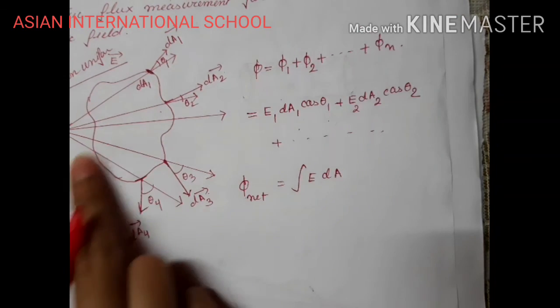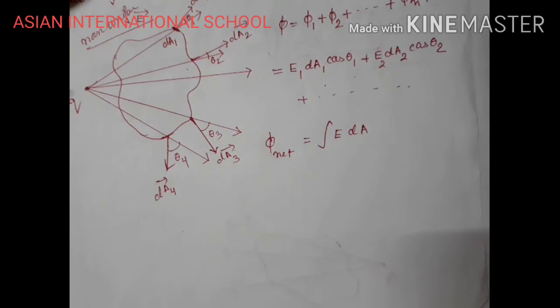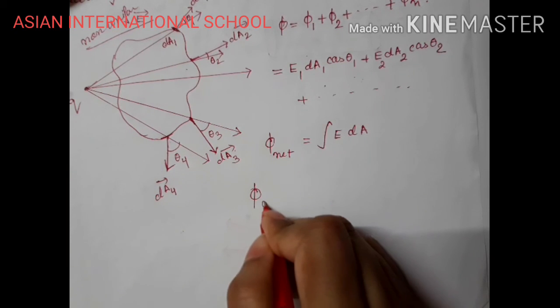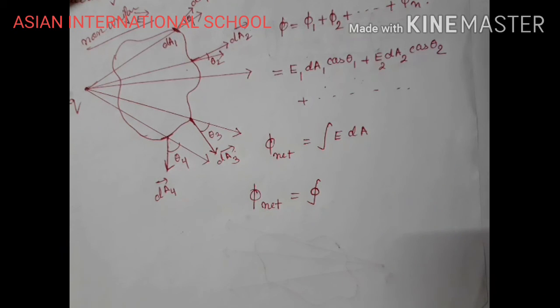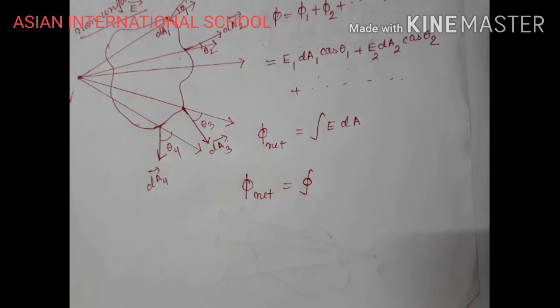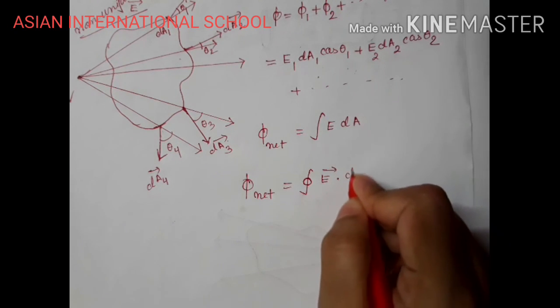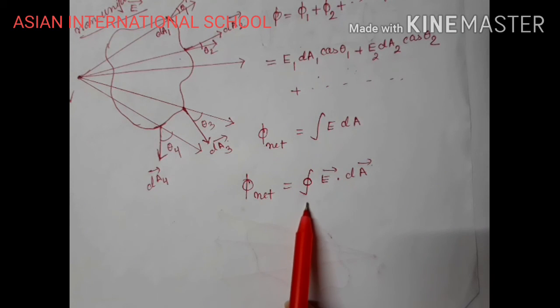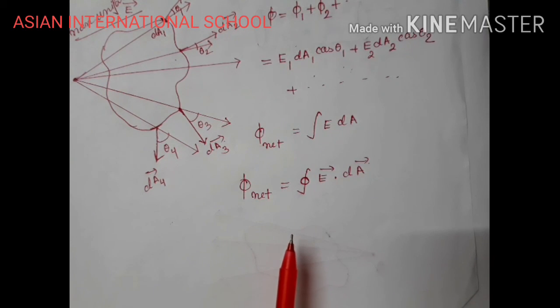Now instead of a 2D surface, suppose the surface is a closed one. In that case the same thing is applicable. What do we need to do? We need to put a sign in this way. This represents a closed area. So for a closed area we can write the integral of E vector dot dA vector. That means if it's a 3D surface, writing this and putting a circle over the integral will represent that this flux is for a closed surface, for an enclosed surface. Okay.